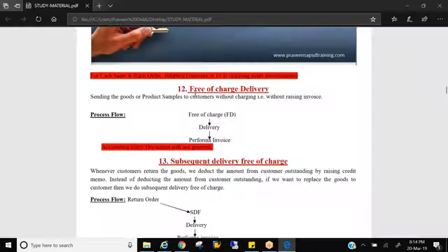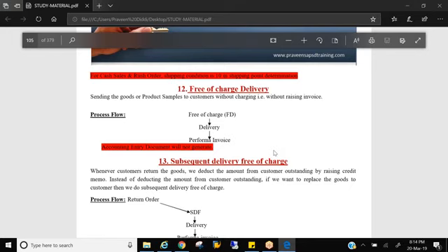But see, any delivery should be accompanied with a billing document. Every delivery, because if a department person stops in between, how do they know what material you are delivering, to whom, from where, and what quantity? How would the department people know if it is stopped for checking at some check post? They'll know this information only by seeing the invoice. But you are not selling anything here to the customer, right? When you are not selling anything, then how will they know it? That is through proforma invoice.